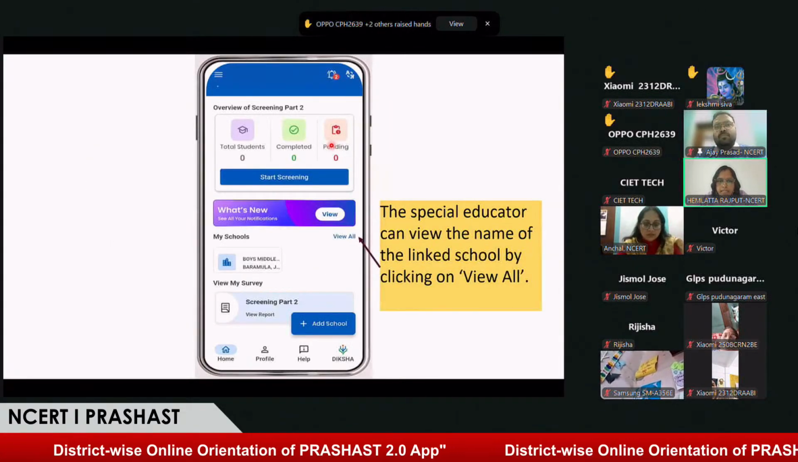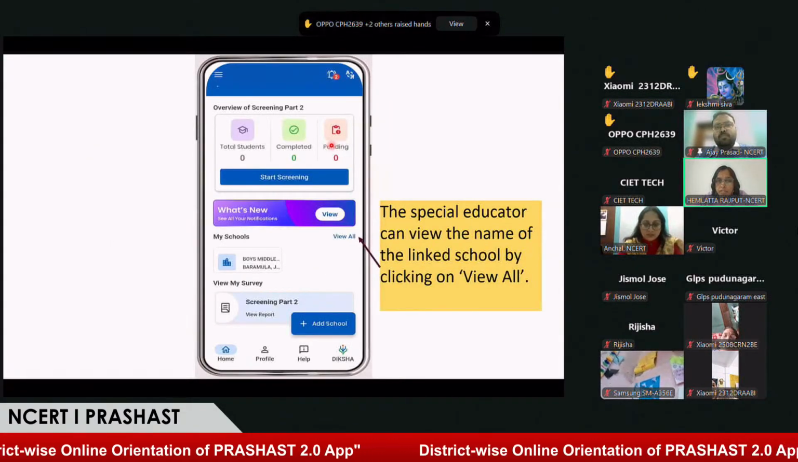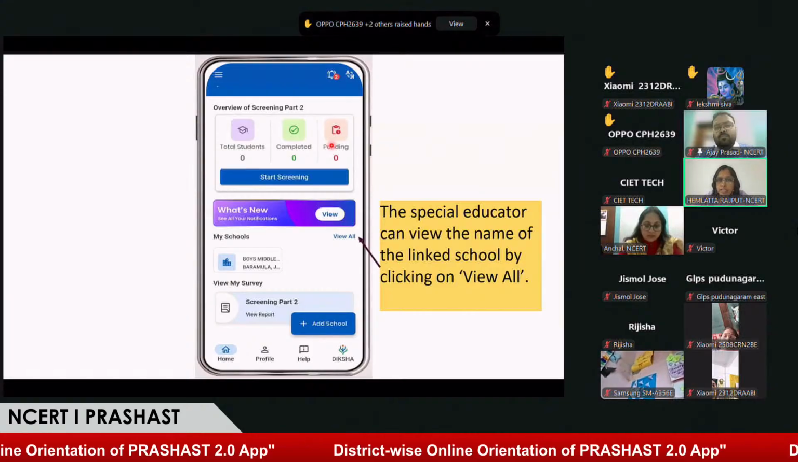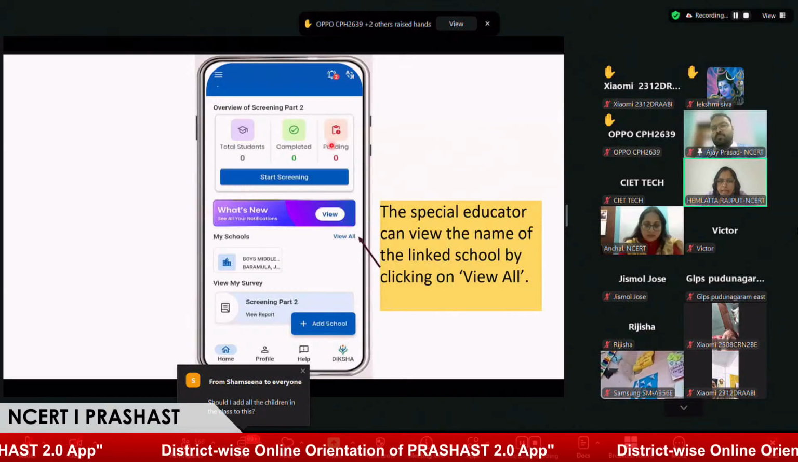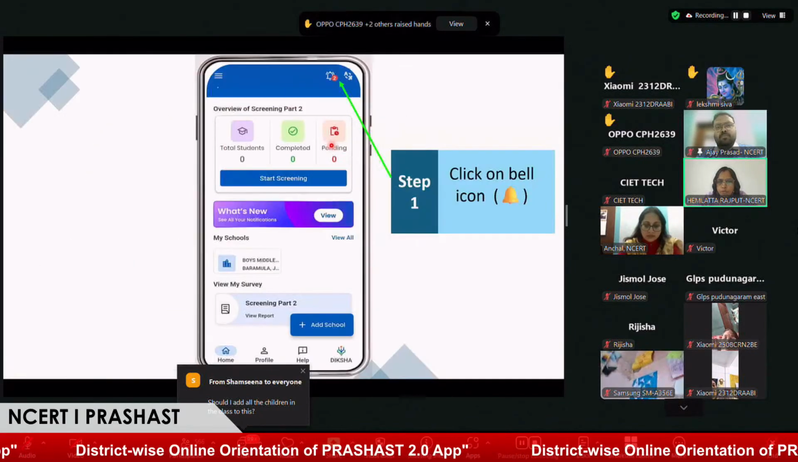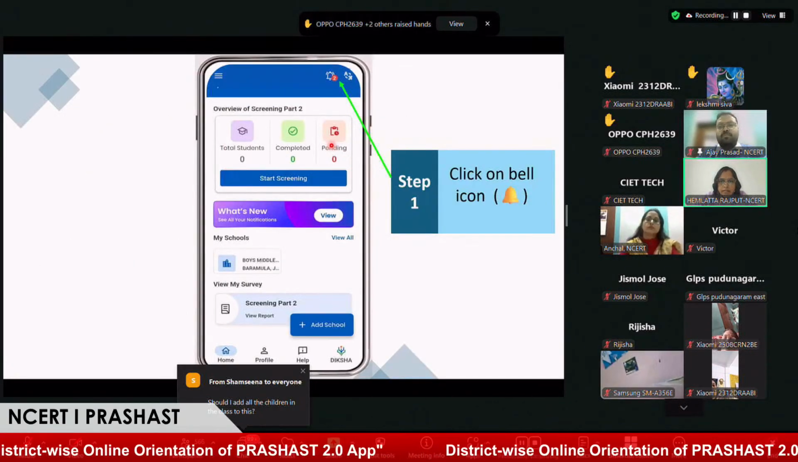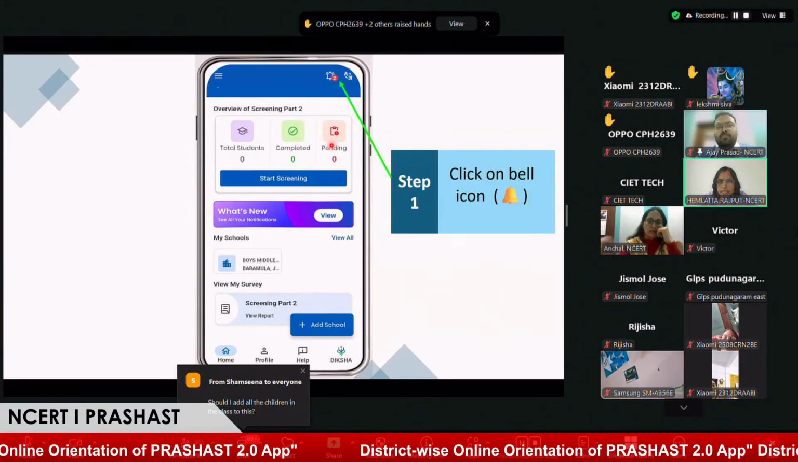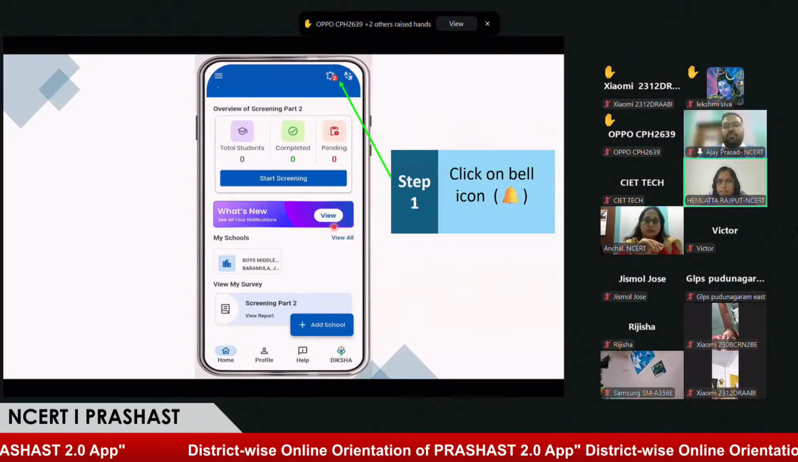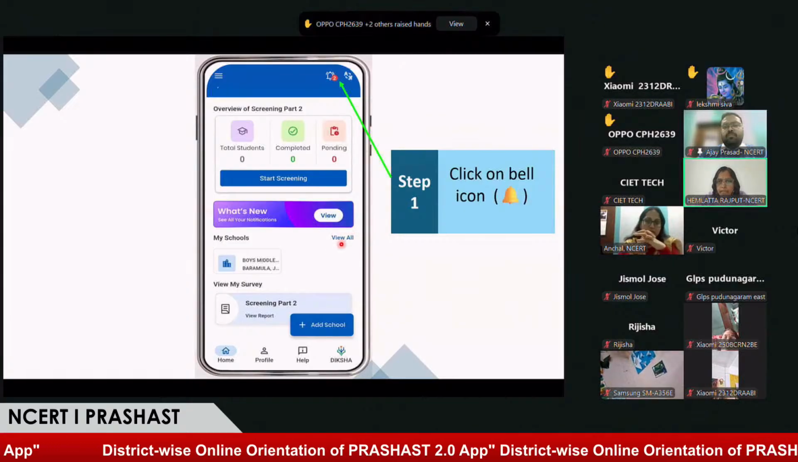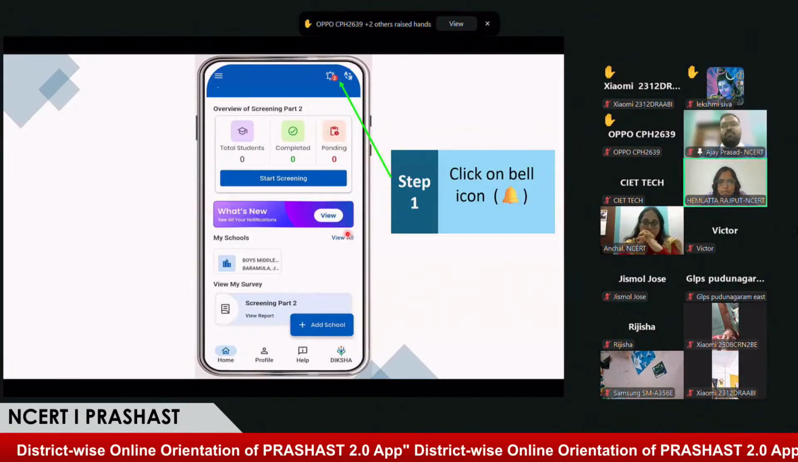The application has given a special feature to the special educator. You must see the bell icon. If there is a notification over there, you need to click on this. And one more thing I will show you: in view all, you can see the list of all the schools available here. I will first try the bell icon to see what notification came to me.